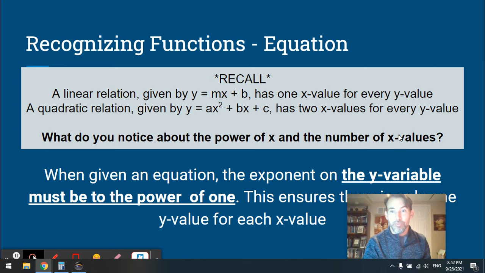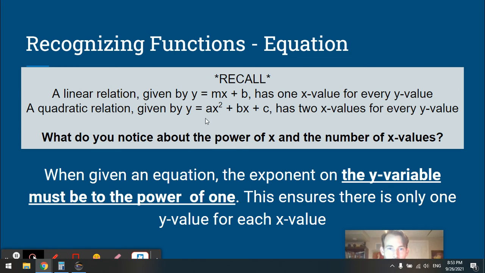And so when you look at the power that x is raised to, you see this pattern? That if I have like ax squared, then I can have 2 x values for every y value. As that power goes up and up and up, that's how many potential values or potential solutions I can have at one point. Now, in these equations, these y variables are always to the power of 1. Okay?